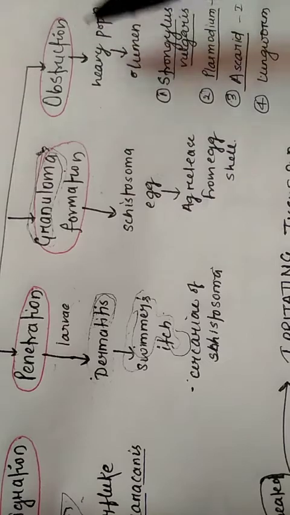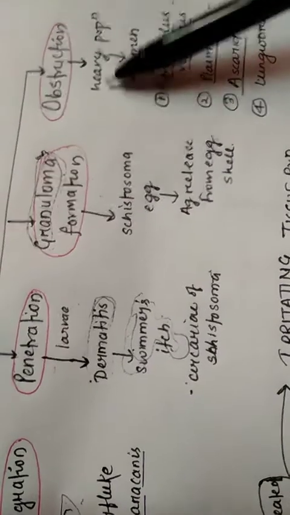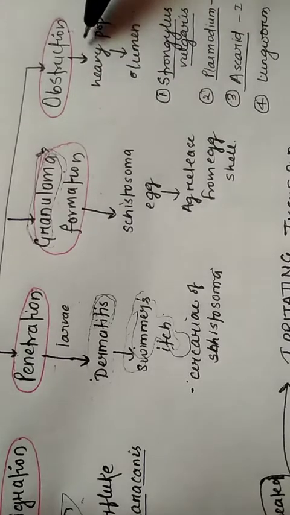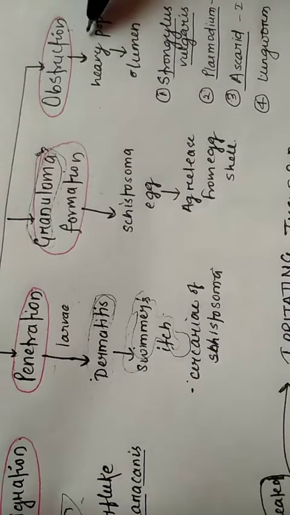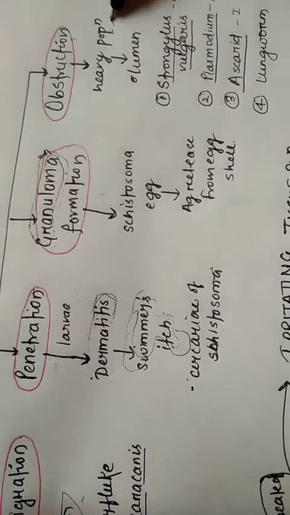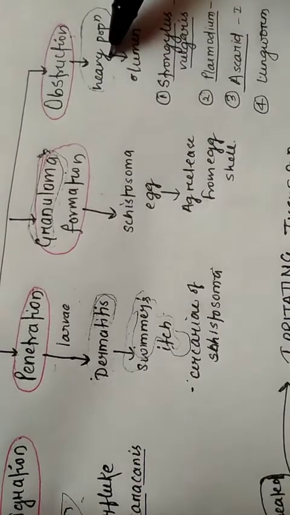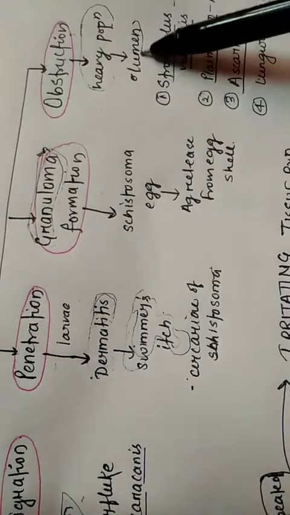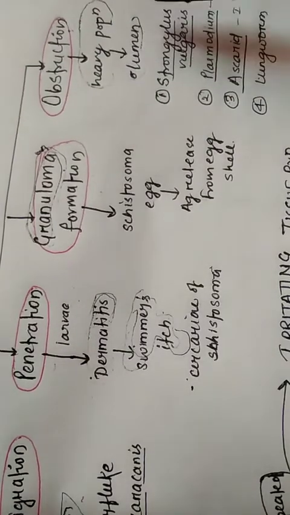The next in the mechanical tissue reaction is obstruction. This obstruction is caused when the population of the parasite is heavy. Due to this heavy load, the lumens, meaning the hollow organs, get obstructed or occluded.